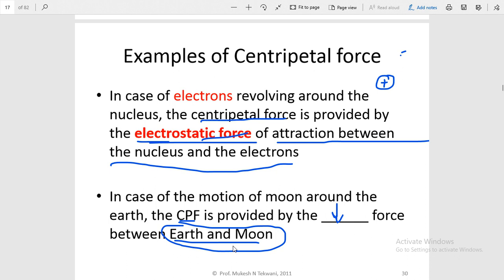So I hope you understand the concept of centripetal force: it is not any different type of force, but it is the forces which we already know. That means we know about the tension, we know about the friction, we know about the electrostatic force of attraction, we know about the gravitational force. So these forces act as a centripetal force in different cases, and they are responsible for the different types of circular motion. So student, I hope you understand.